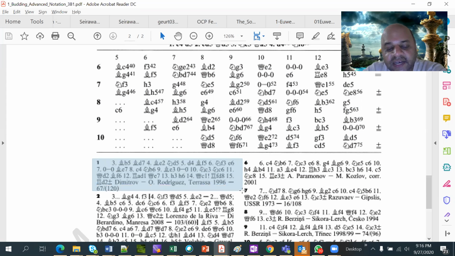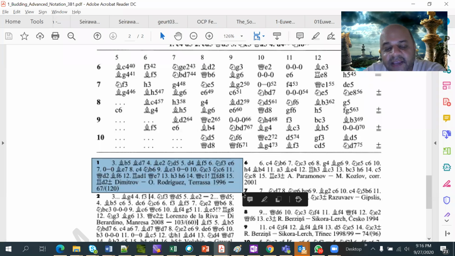I had said that in algebraic and figurine algebraic, instead of letters, they use symbols for the pieces. Bishop, rook, you know the symbols. Now this is showing a side variation. It is showing what happened in a game where white played bishop b5. Generally these are good games, grandmaster games. They are not random, there are expert players who are playing it. And this is the game fragment.